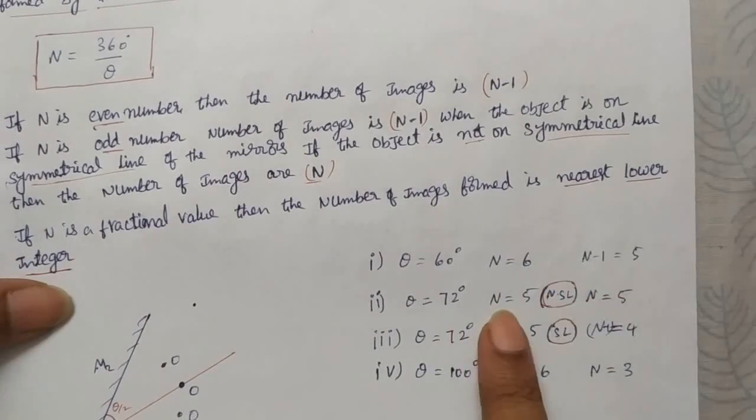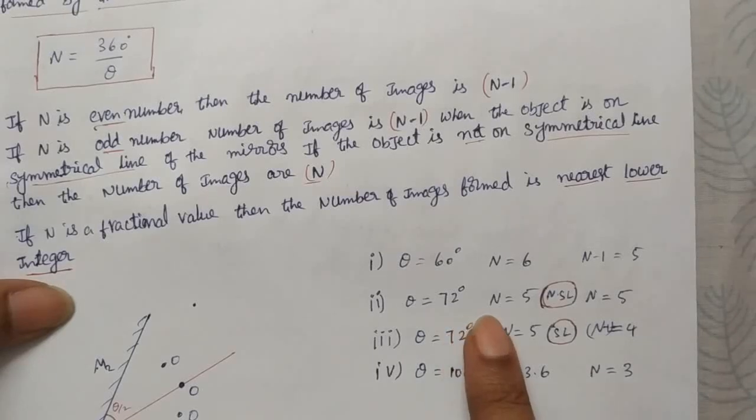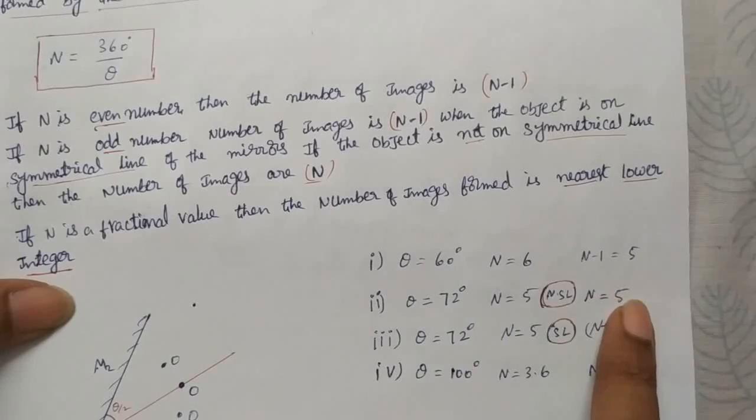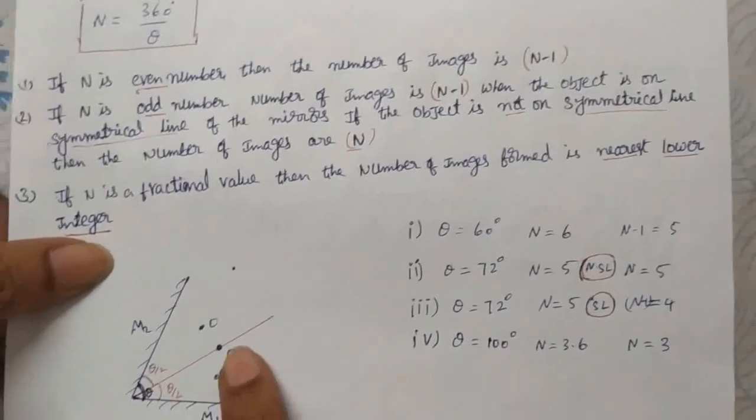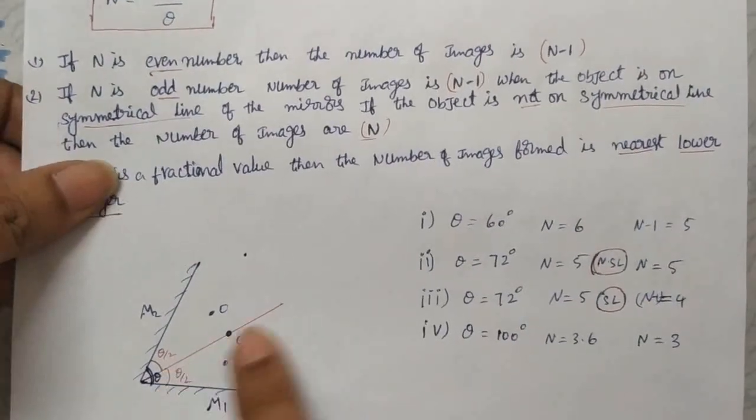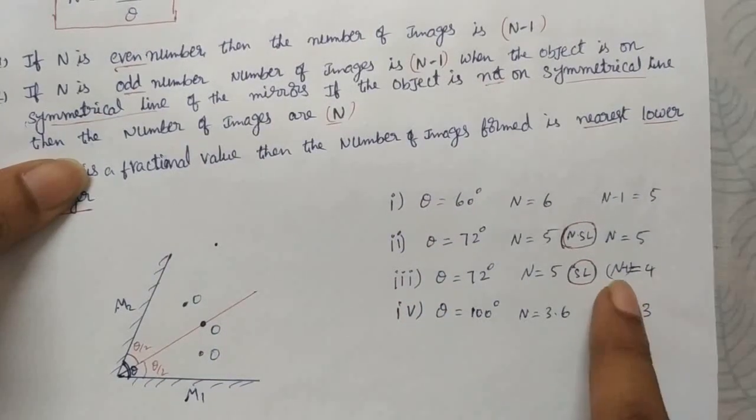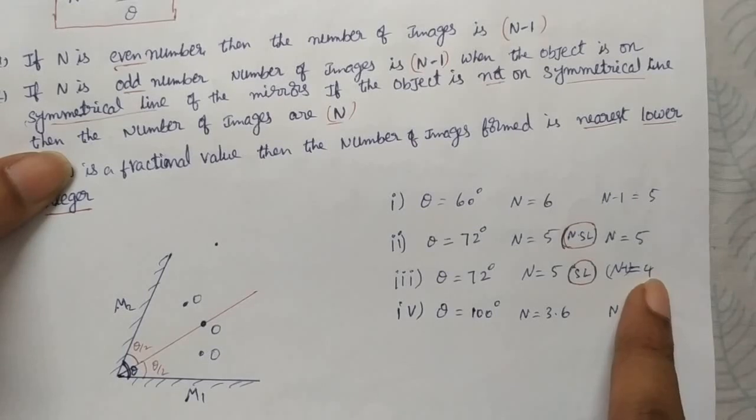But for an odd number, check whether the object is on a symmetrical line or non-symmetrical line. Non-symmetrical line means the same number. If the object is on the symmetrical line of these two mirrors, then you have to subtract 1 again, n minus 1, that equals 4.